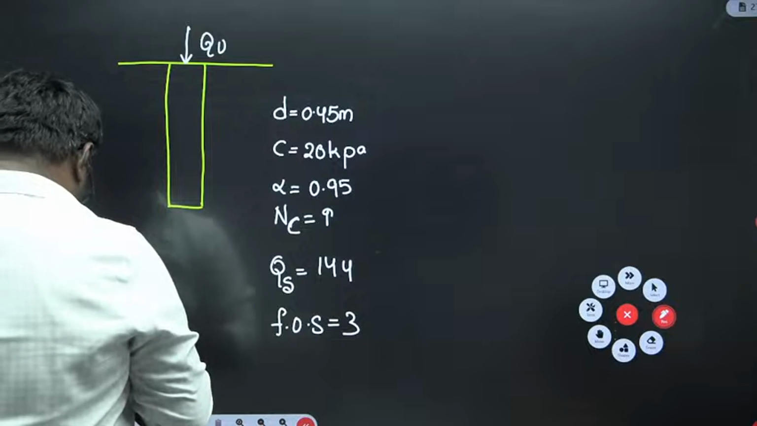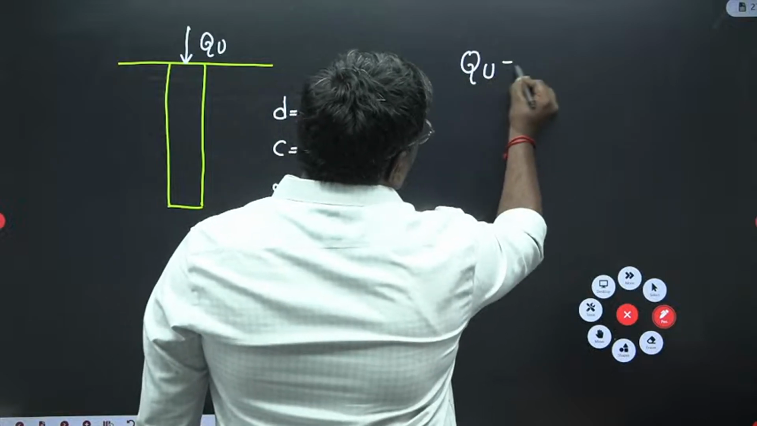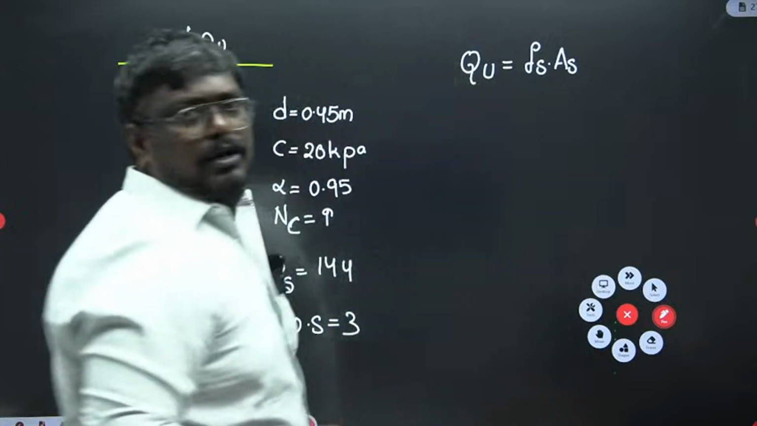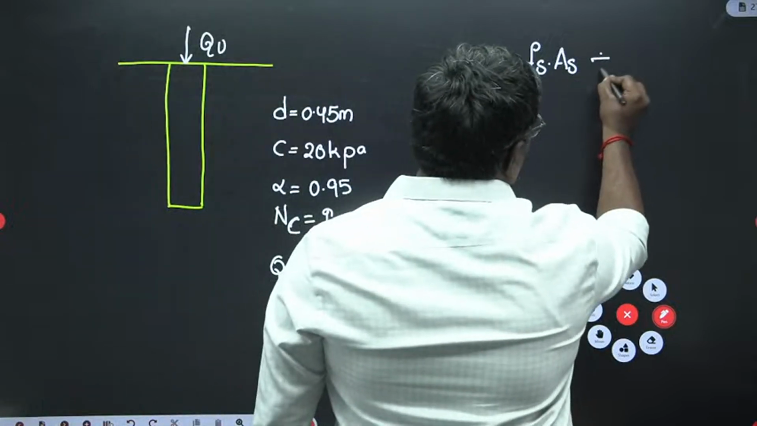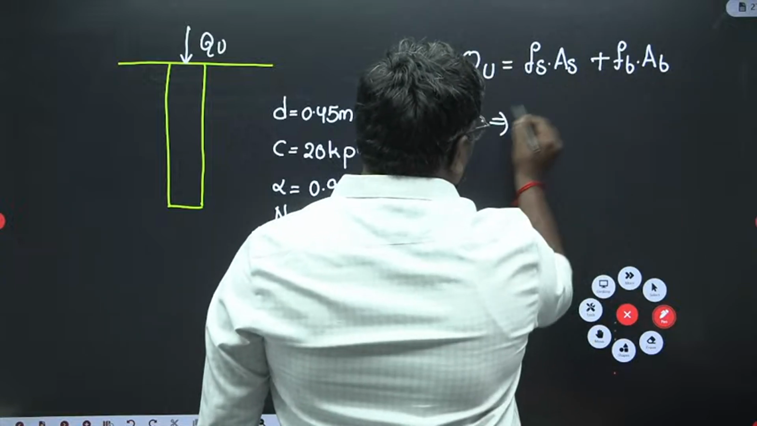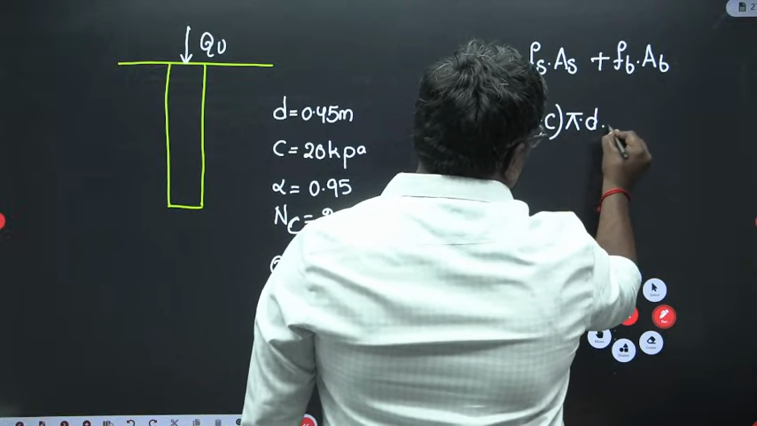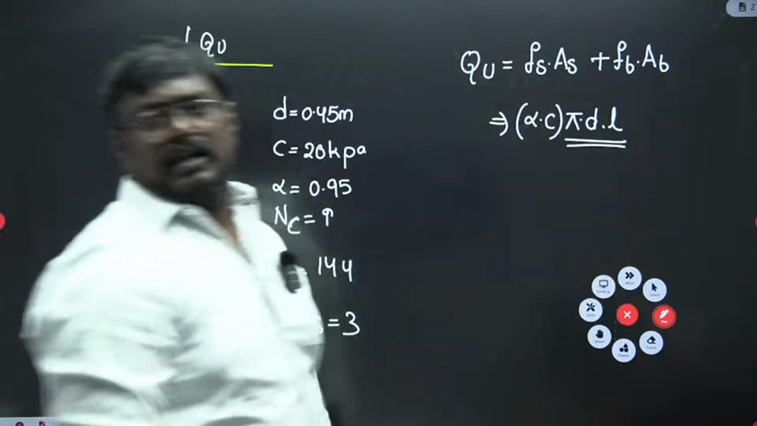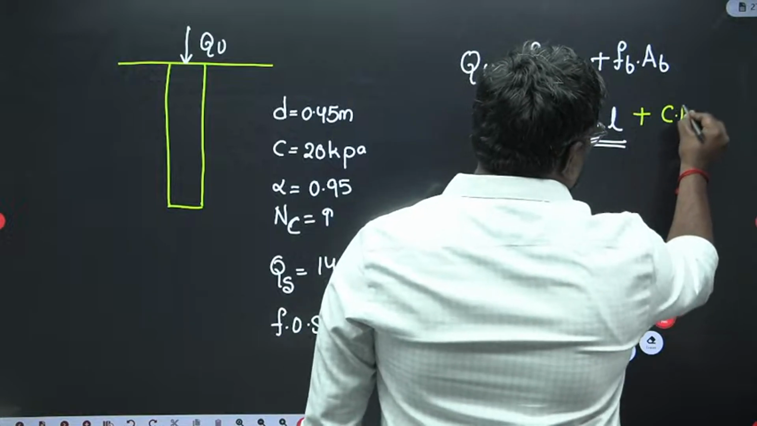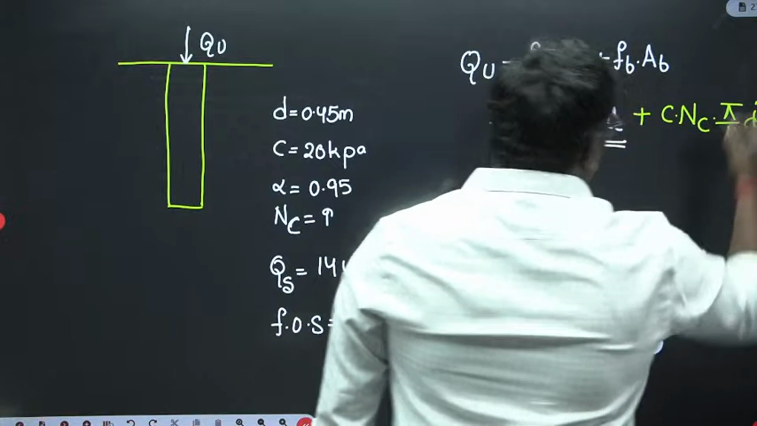Okay. Now see, students, the ultimate load for clays is given by the formula Fs into As. Are you getting me, students? Fs into As plus Fb into Ab. So Fs into As, Fs can be written as alpha C, into area pi D L. Okay, surface area, sir. Perimeter into length. Agree? Now, my dear students, what is Fb? Fb is equal to C NC into base area, pi by 4 D square. Okay? Agree, students?